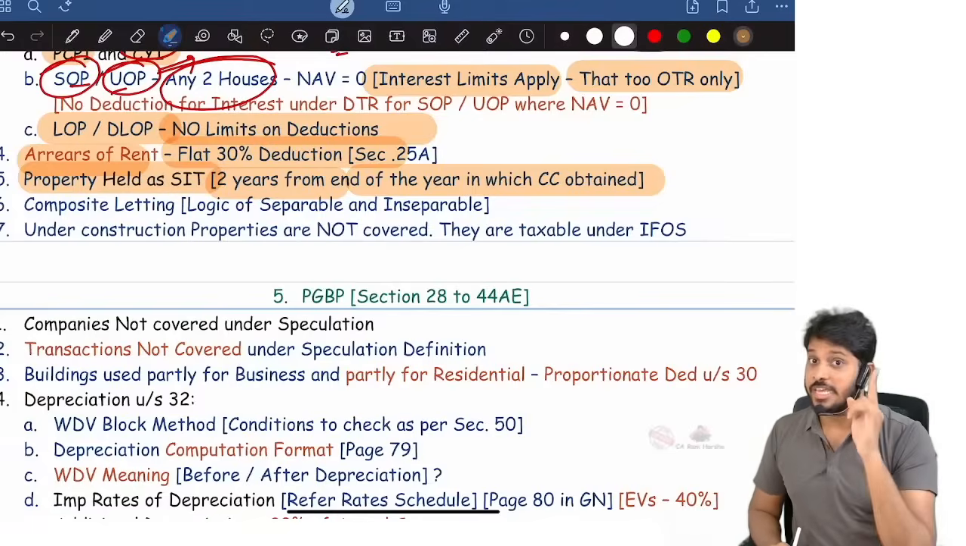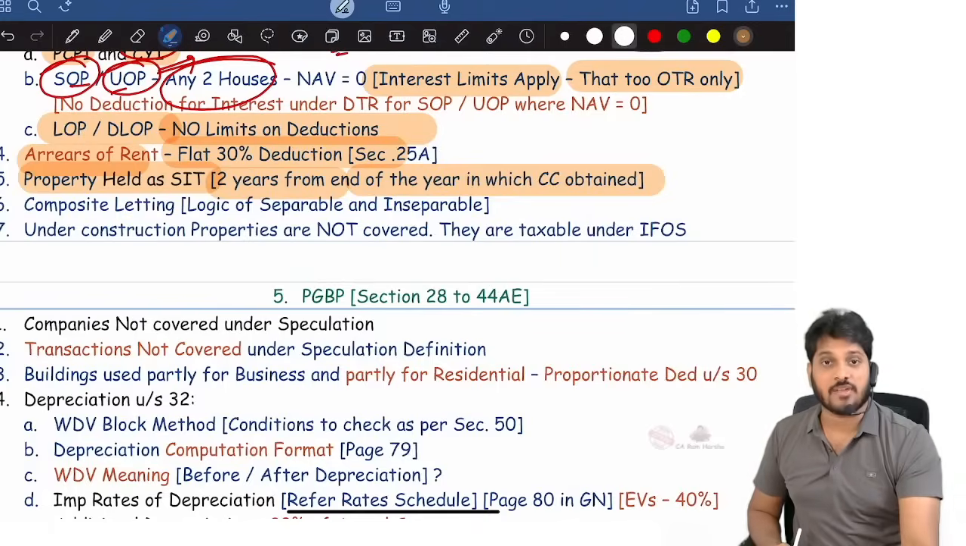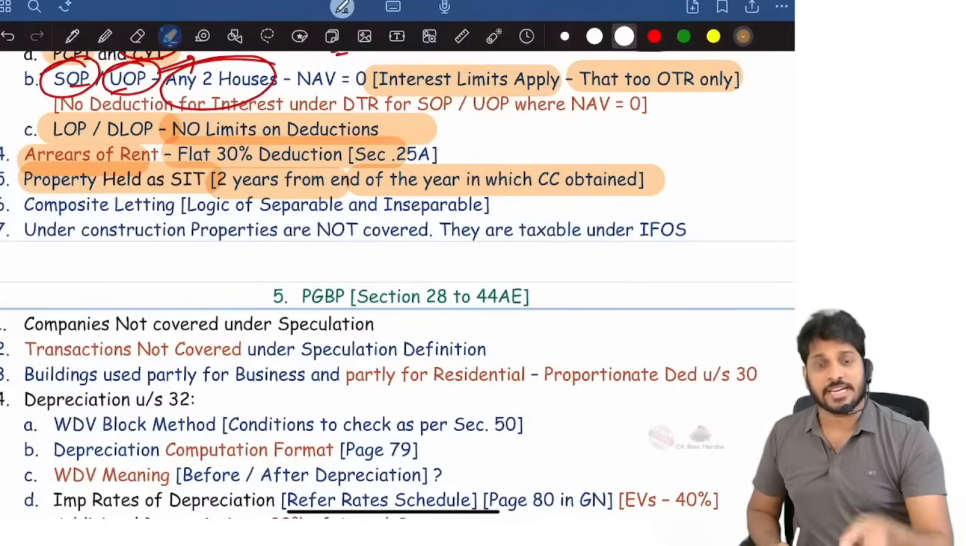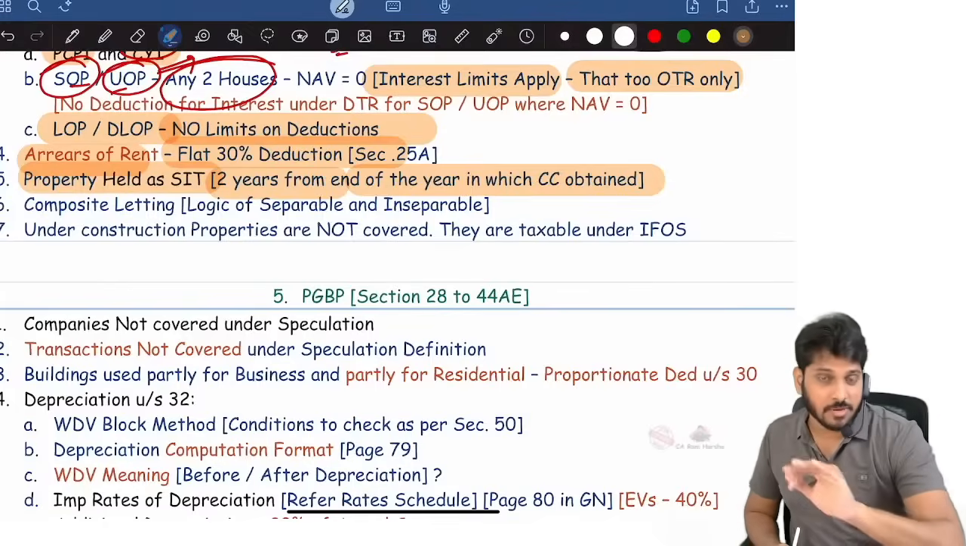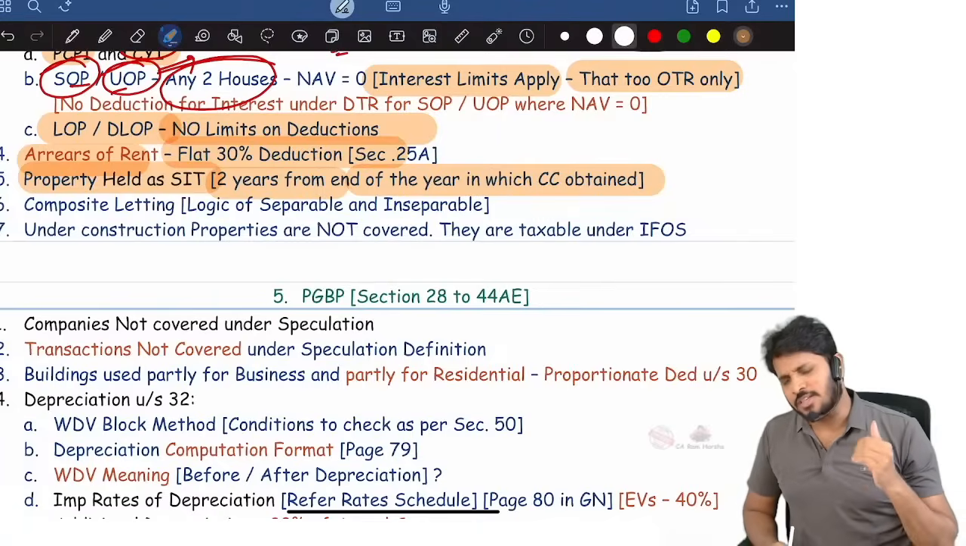Suppose if at all you're renting, NAV will come. Gross annual value will be computed. The moment you rent for part of the year, gross annual value will be computed. Throughout the year, it should not be rented. Then only NAV is equal to 0 straight away, and income from that property will not be assessable.